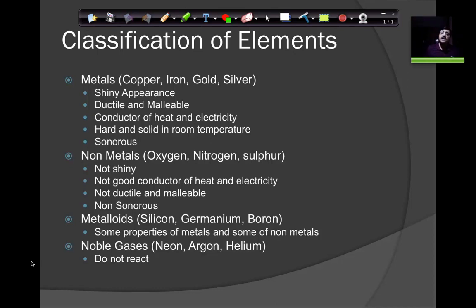Whereas non-metals like oxygen, nitrogen, sulfur, carbon don't have these properties. They are not shiny in appearance. They are not good conductors of heat and electricity. They are not ductile and malleable. They are very brittle. In fact, sulfur is like a powder. Can I make a sheet out of powder? No, I cannot. It will just break down into smaller pieces. Now look at carbon.